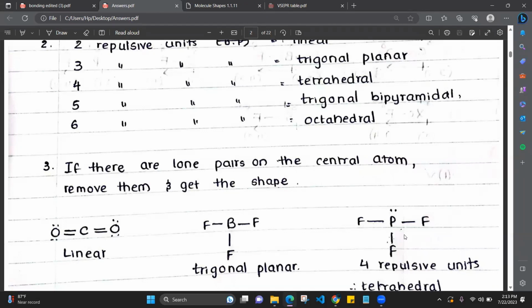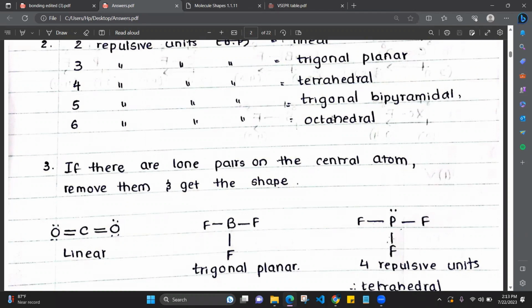So once you draw the Lewis structure, you will get a lone pair on phosphorus, right? So now how many repulsive units are on phosphorus? 1, 2, 3, 4. What are the repulsive units? Bond pairs and the lone pairs, right? So there are 4 repulsive units.